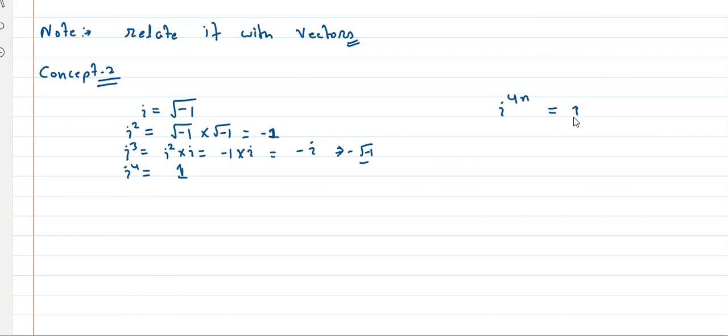Awesome. Now, if I'm saying i to the power 4n plus 1, the value is going to be, tell me, what value? Think about it. Everyone, use your common sense.